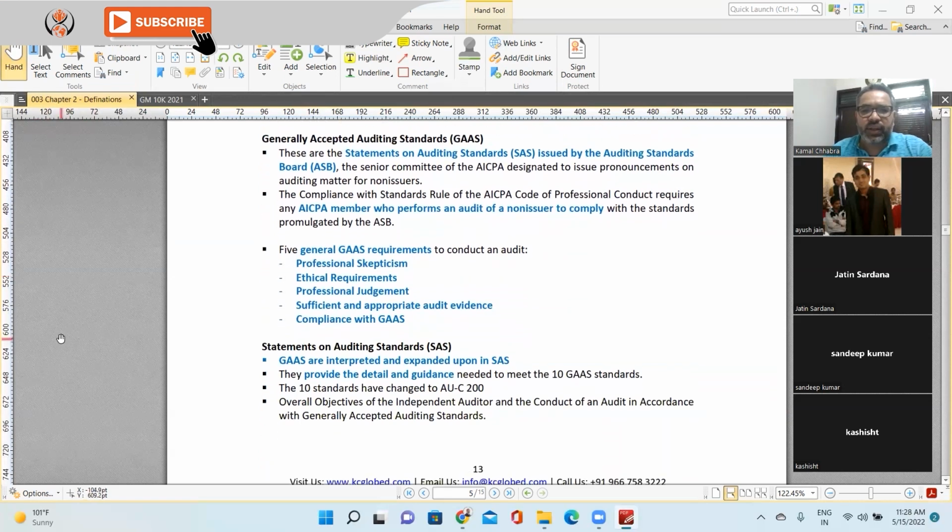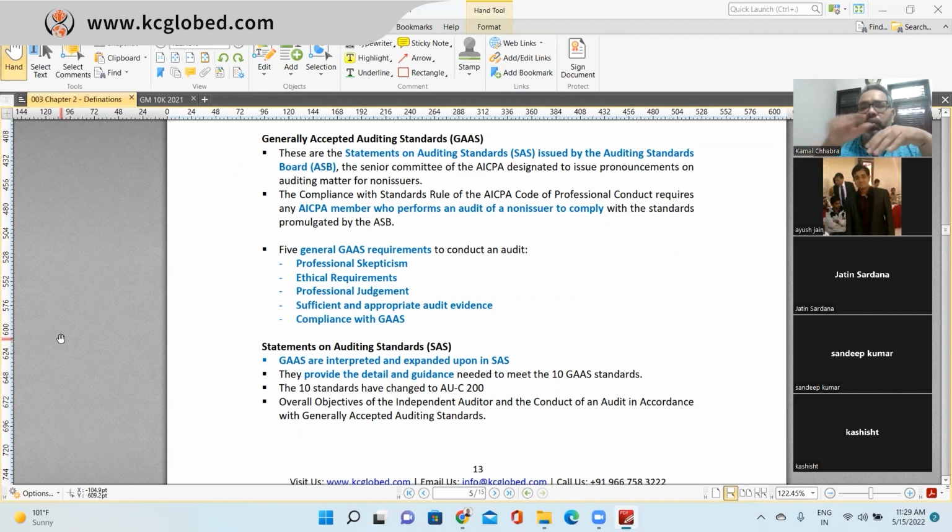Next one is generally accepted auditing standards. These have been issued by the Auditing Standards Board, ASB. So earlier we were discussing accounting standards: for US companies, US GAAP issued by FASB; for government, issued by GASB; and IFRS issued by IASB.